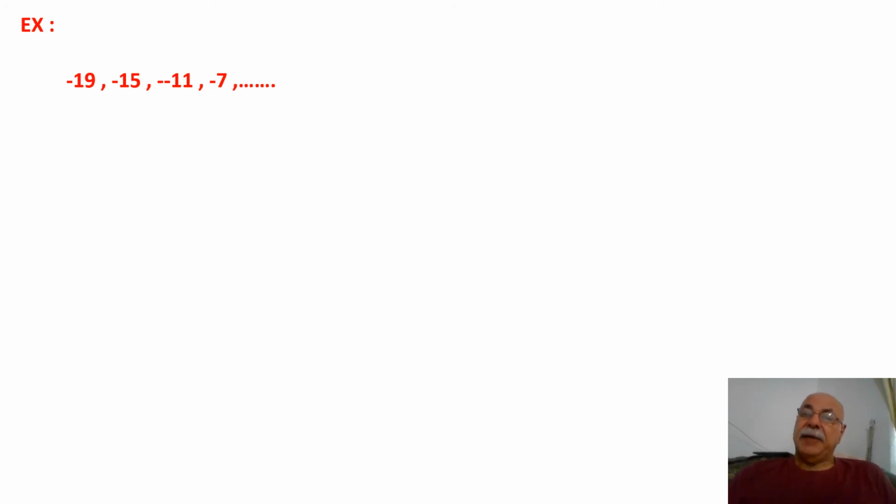This is another type of sequence: minus 19, minus 15, minus 11, minus 7. You see, from a small number to a bigger number, meaning here it increases. It does not decrease. Hmm, in fact here it is an increase, not a decrease. Now subtract each number, each n, each term.